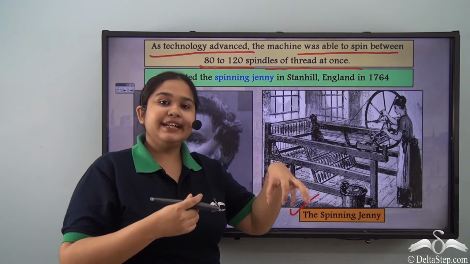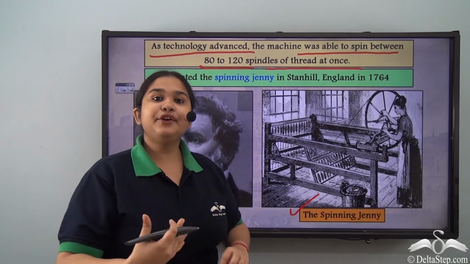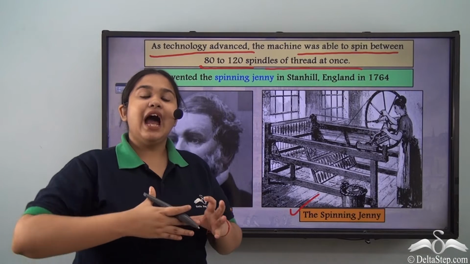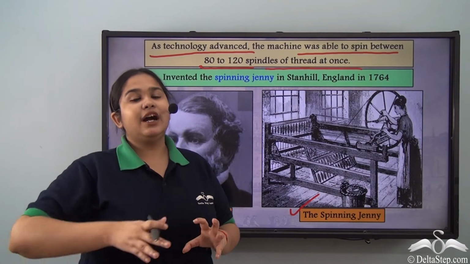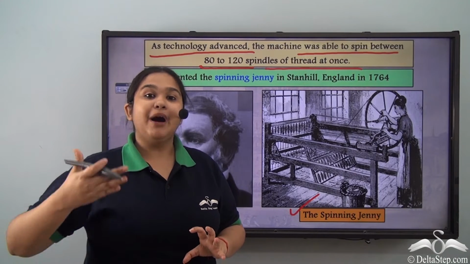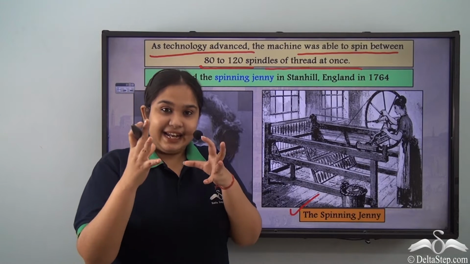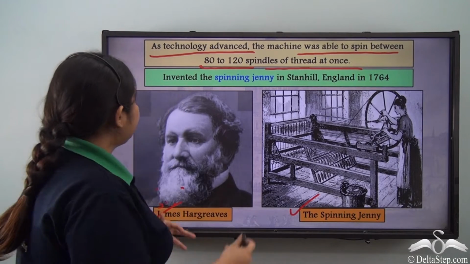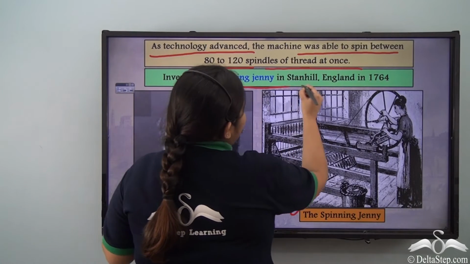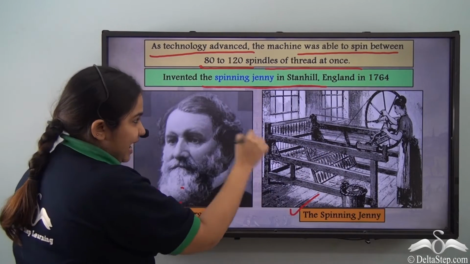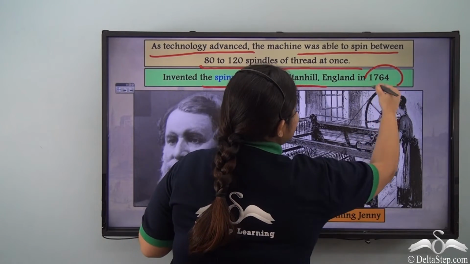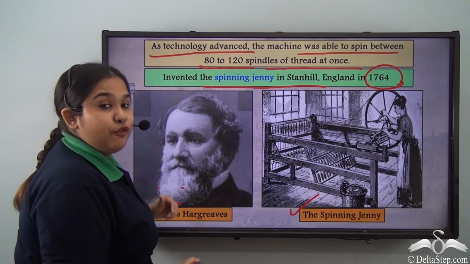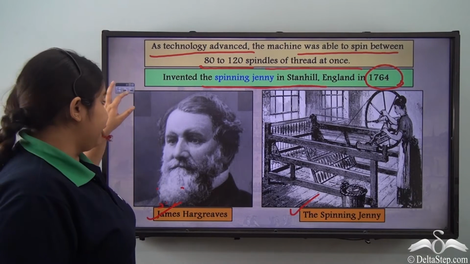It could have 80 spindle holders. Later it became 120. So you see, after 8 times the work, it again sort of got doubled up, right? So it was a lesser amount of time, more amount of work. The spinning jenny was brought ahead in Stanhill, first in England, in 1764 by James Hargreaves.